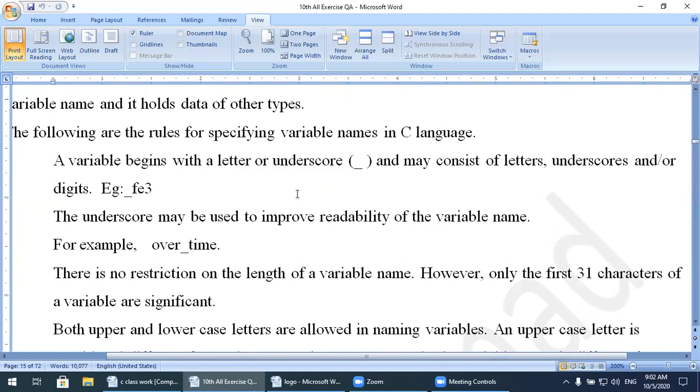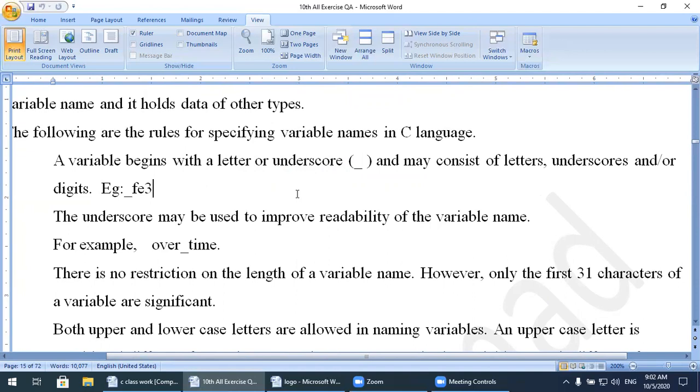Alphabets, underscore, and numbers can be used for the variable name. But the condition is this: you cannot use a numeric character as the first letter of your variable name. It must be an alphabet, or you can also use the underscore as the starting character.